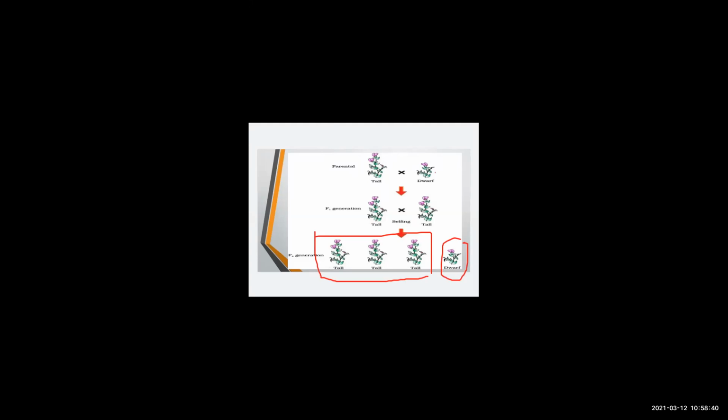So the characteristic that was missing in the first filial generation appeared in the second filial generation with the help of that dwarf characteristic. So again, you can see the ratio comes out to be 3:1. 3 dominant characters are there and 1 recessive character is going to be there, which is always going to appear in the second filial generation.